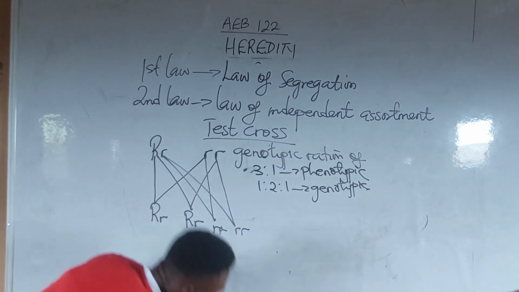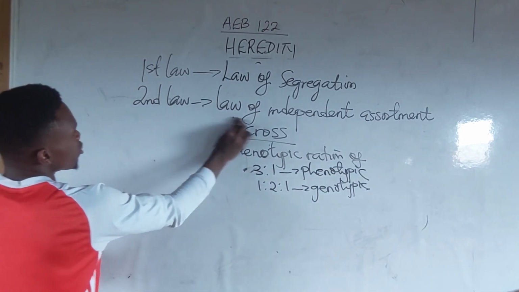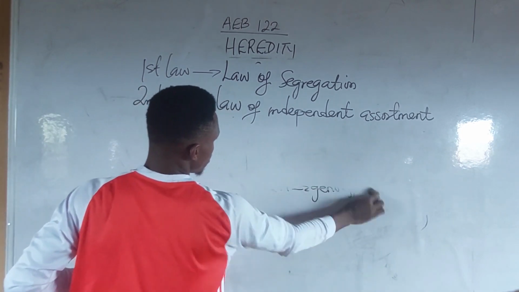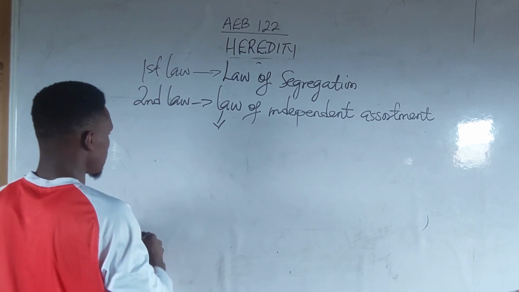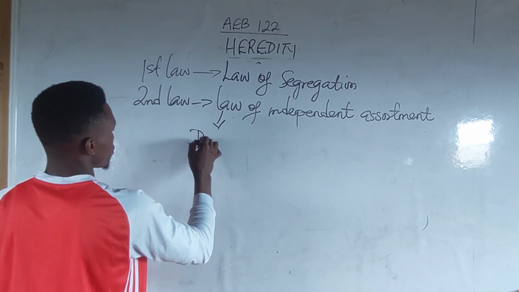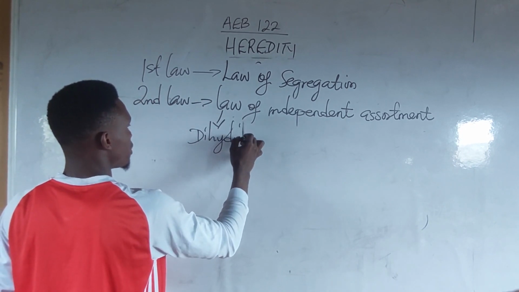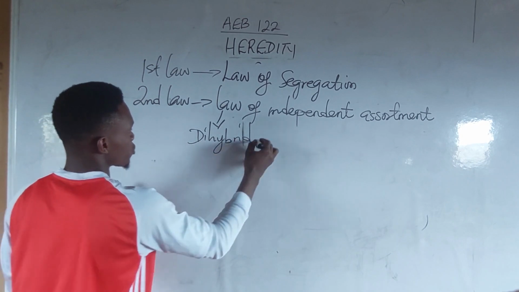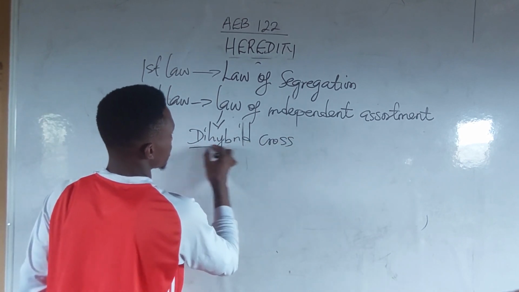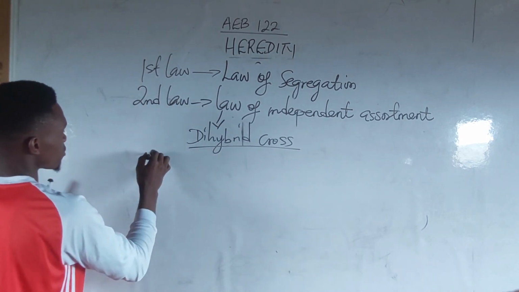Then after this, we postulated the second law. For the second law, we used a dihybrid cross, which involves a cross between two parents. Take note of the following.